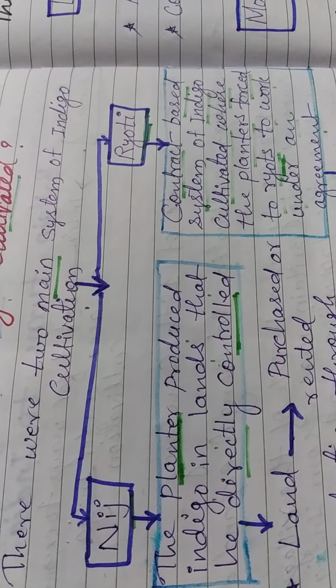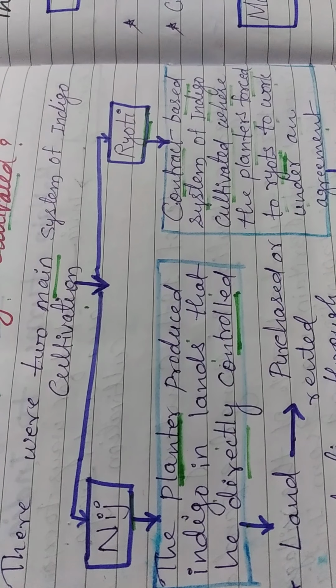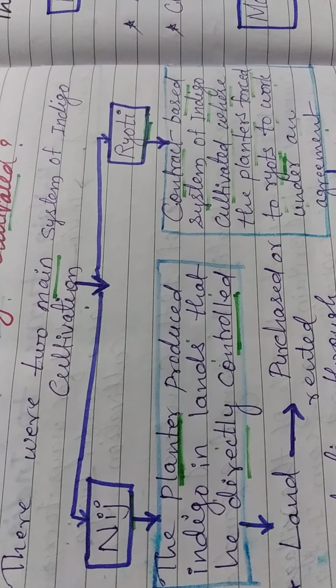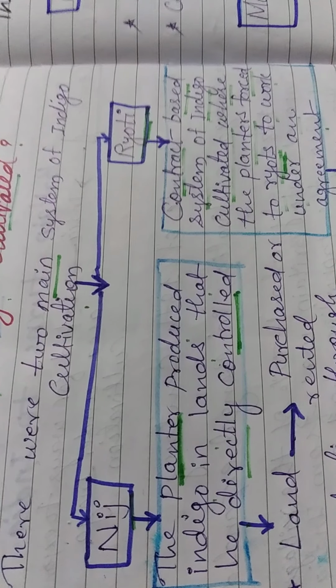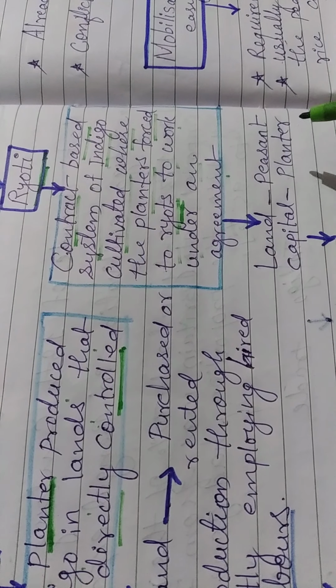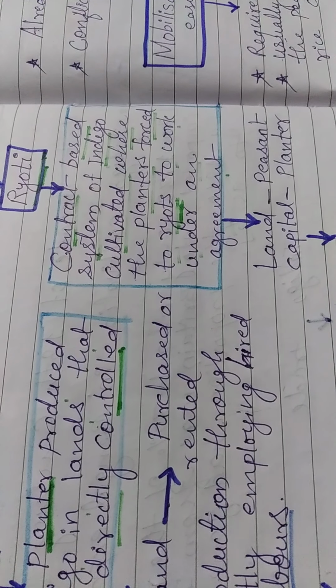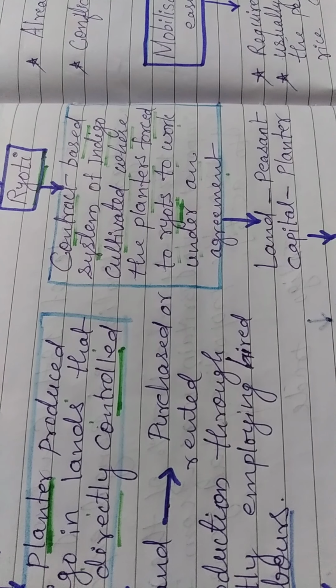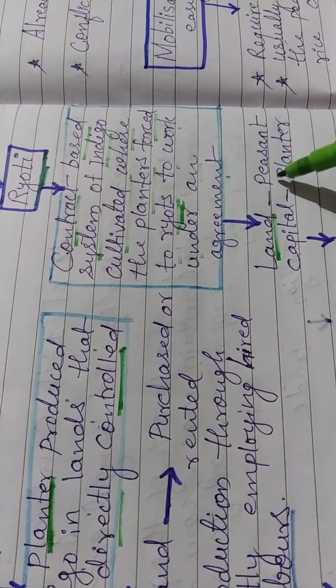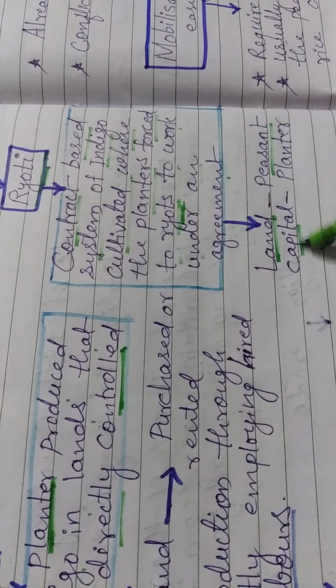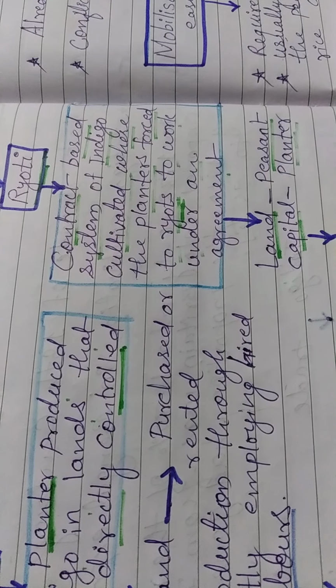At times they pressurized the village headmen to sign the contract on behalf of the ryots, and those who signed the contract got cash advances from the planters at a low rate of interest to produce the indigo. So here the land was the peasants' but the capital was invested by the planters.